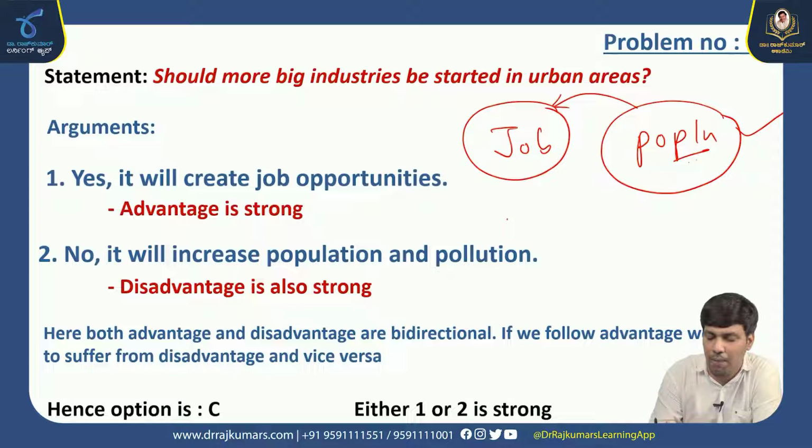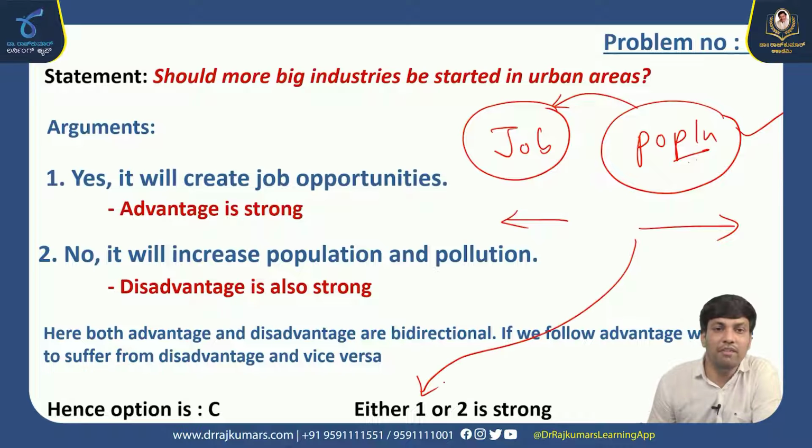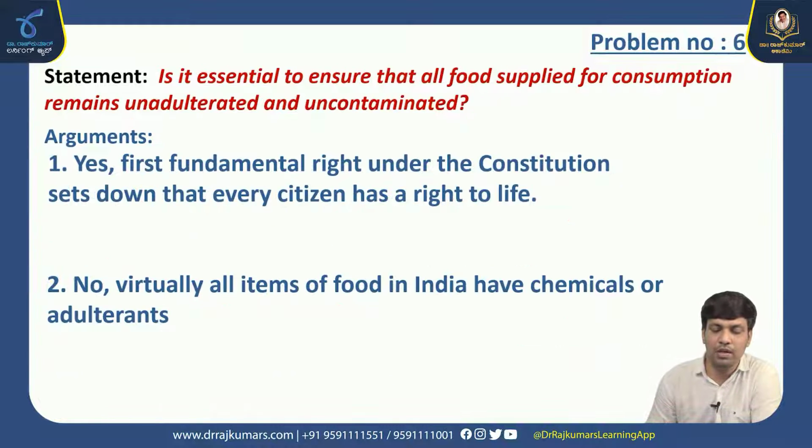Here both job opportunities and population, one is an advantage, another is a disadvantage. Here both are going in a bidirectional way. In these cases, always choose your option as either case. Whenever both advantages and disadvantages are bidirectional, always choose your option as either. So the right option for this problem is option C. Moving on to our next problem.